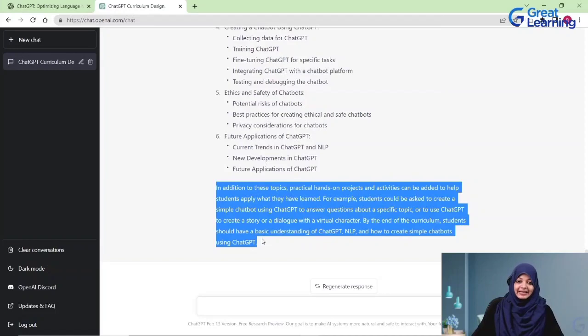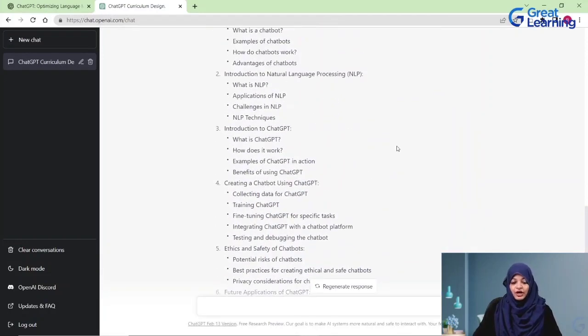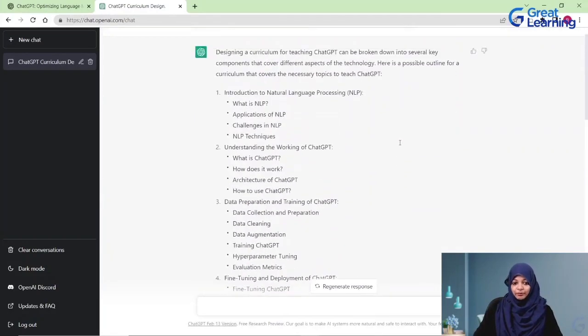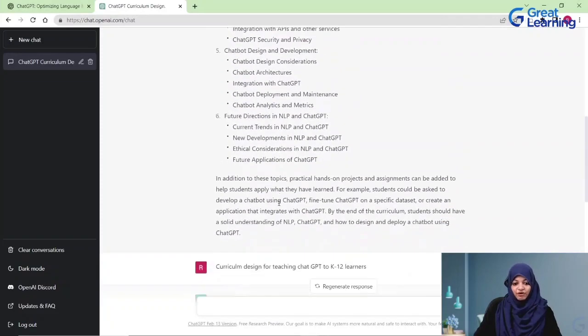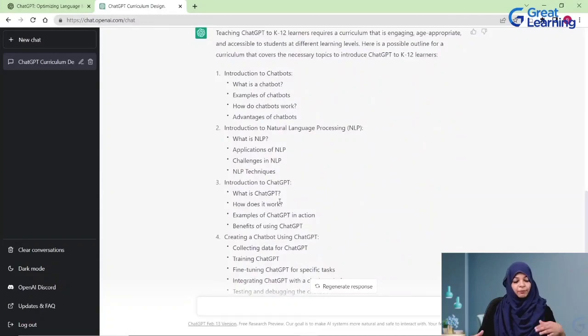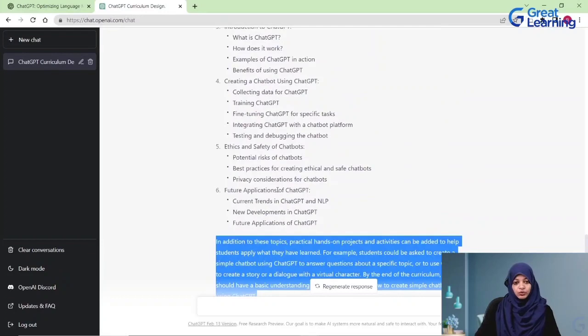However, the idea is that the syllabus should cater to the requirements of the learners, and that is very specifically stated here. As you can see, the earlier prompt gives us an idea about what a very technically sound person would require from a syllabus of ChatGPT. So this could be used for our undergraduate and graduate level learners, whereas for K-12 learners, it gives a very broken down and low level understanding of exactly what can be used here.